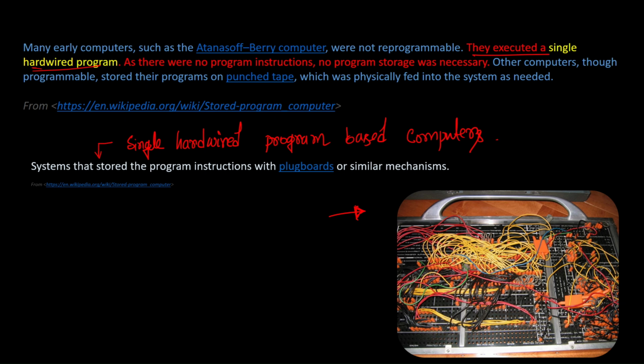These are called single hardware computers because they had a single hardware, in which specific operations are built using digital circuits. So you cannot do just any operation in a computer like this.